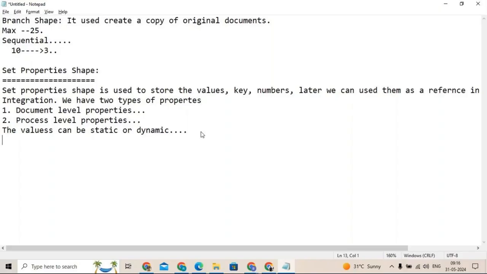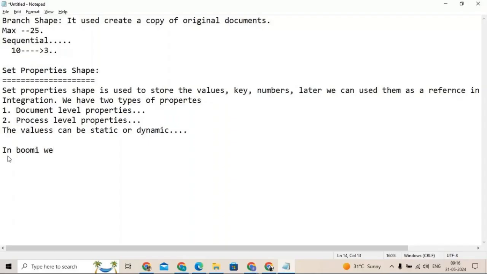It is one of the major concepts in Boomi, as well as important from the perspective of interviews. An interviewer might ask: what is the difference between document property and process property? What is the difference between dynamic document property and dynamic process property? Where exactly do we need to use them, and in which scenarios? Different kinds of questions they can frame on the set properties shape.